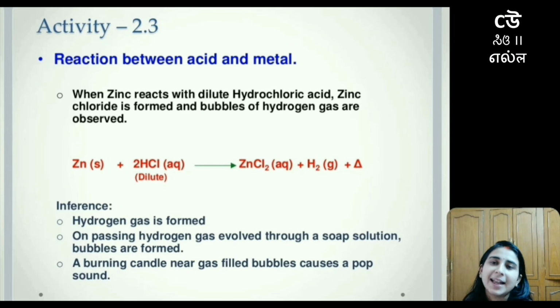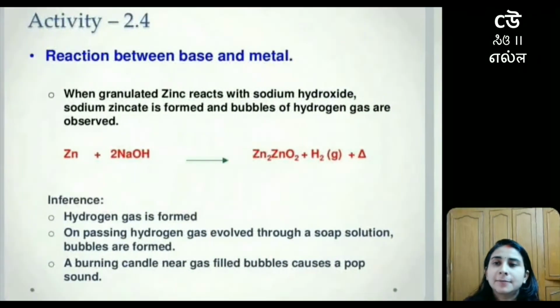On passing the hydrogen gas evolved through a soap solution, bubbles are formed, and a burning candle near the gas-filled bubbles causes a pop sound. These are some statements that we have to remember regarding what happens when zinc comes in contact with dilute hydrochloric acid.